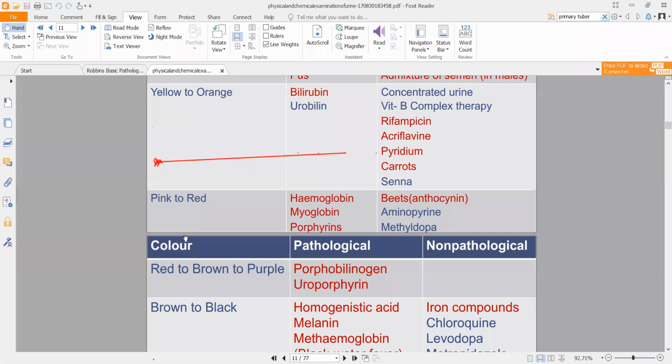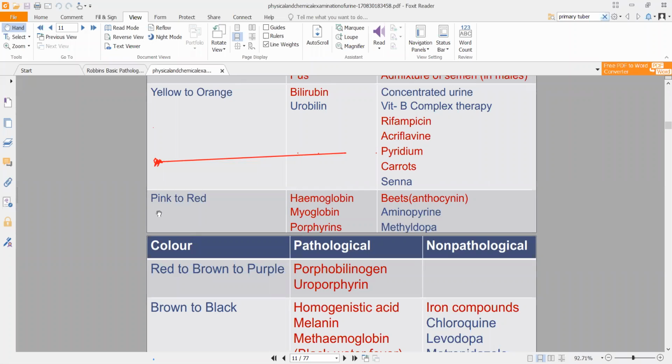Methyl dopa. See, there are a few conditions in which dopamine or neurotransmitter level in your body will fall. Methyl dopa is one such drug that is given to substitute dopamine. If someone has a decreased amount of dopamine, you give methyl dopa so that they can make up that decrease. Now, if you have a vitamin deficiency, you will give vitamin therapy, right? Substituent therapy. Let's suppose B complex is low, then you will give B complex. The same way, if dopamine is less, you will give methyl dopa, and that can cause pink or reddish urine,